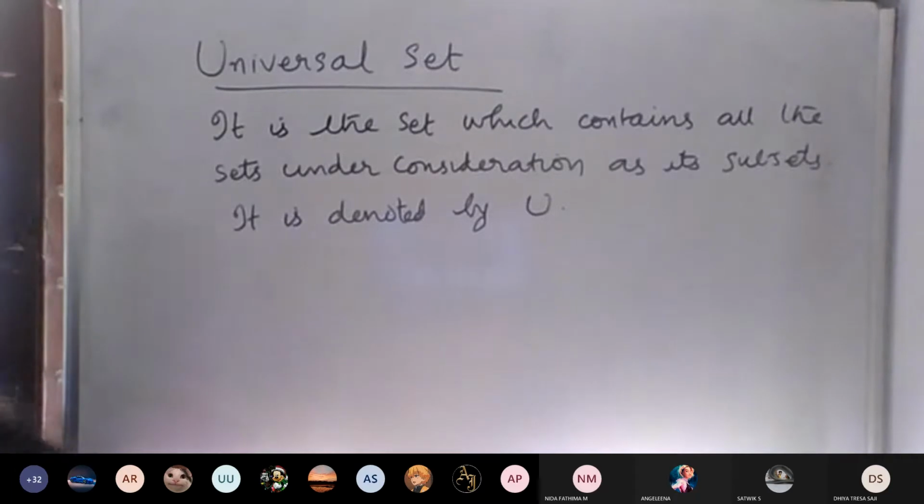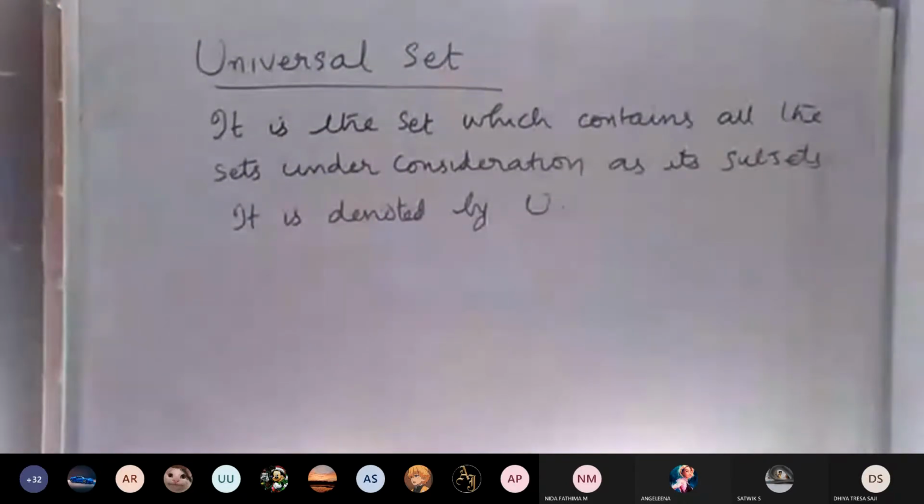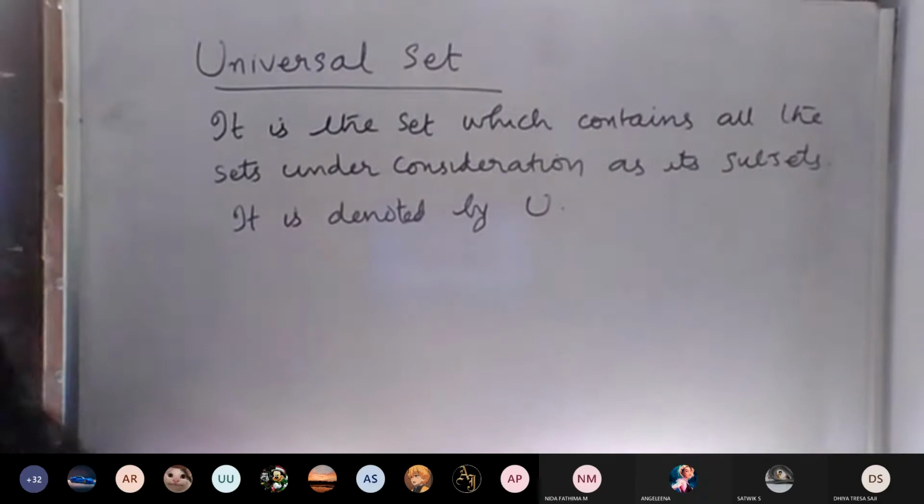Question number 4, exercise 6C. Up to 3 we have done. Question number 4 we can do. Given the universal set, find.